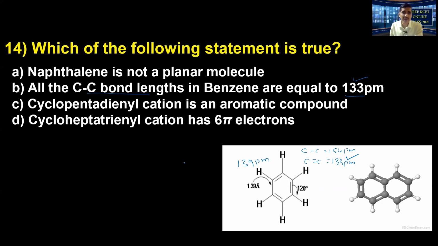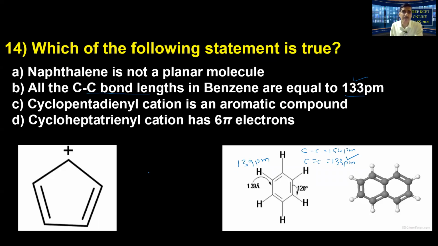Next, cyclopentadienyl cation is an aromatic compound, they said. Cyclopentadienyl cation. It is planar, 4n plus 2 electrons must be fulfilled, Huckel's rule. You know that there are 2 pi bonds, so 4 pi electrons. It should be 4n plus 2, how many electrons should come? 6 pi should come. So therefore it is an anti-aromatic compound, non-aromatic compound it is. That is also not correct. Let's go next,